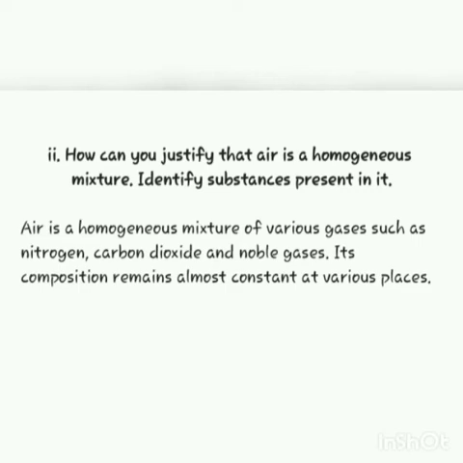We can say that air is a homogeneous mixture as its composition remains almost constant at various places, and air is a homogeneous mixture of various gases such as nitrogen, carbon dioxide and various other noble gases. The answer is, air is a homogeneous mixture of various gases such as nitrogen, carbon dioxide and noble gases. Its composition remains almost constant at various places.